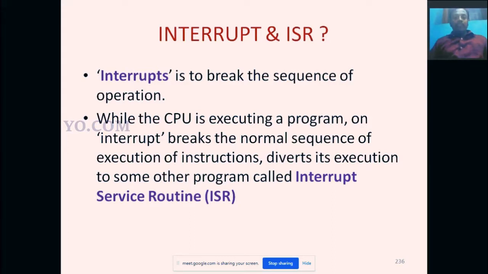This new subroutine or program is called the interrupt service routine.